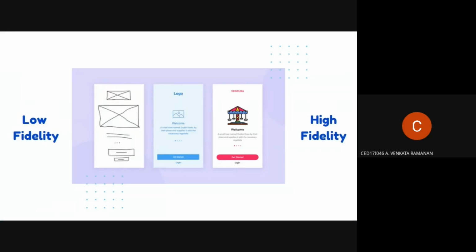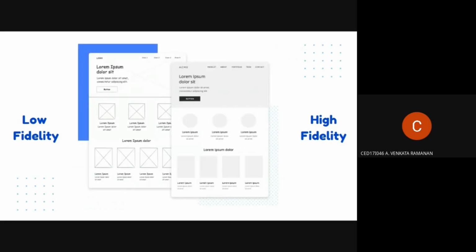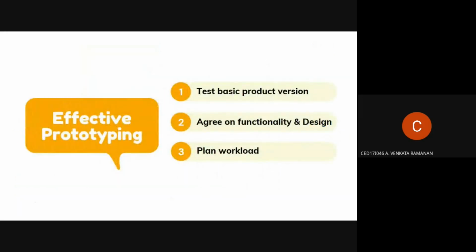There are basically 2 types of prototypes. One is the low fidelity one, which you can see on the leftmost side. The other one is the high fidelity one, which is a more advanced and detailed visual representation of the application with user interactions. This is an example of low fidelity versus high fidelity in website development, where we can see the actual shape and design of the icons in the high fidelity one, unlike the low fidelity one, which shows the placeholders of what has to be placed in specific places.